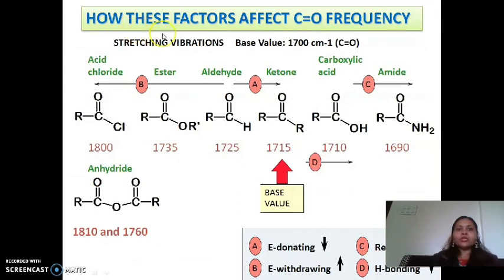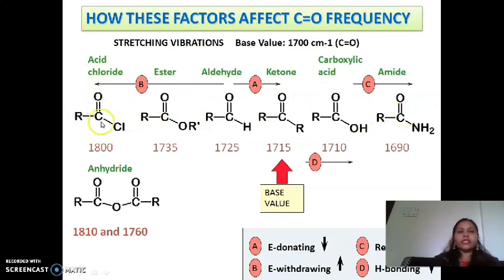Now, how do these factors affect the carbonyl group frequency? For carbonyl group containing different compounds, we take examples of acyl chloride, ester, aldehyde, ketone, carboxylic acid, and amide. In all these compounds, a carbonyl group is present. Now we'll see the first compound.